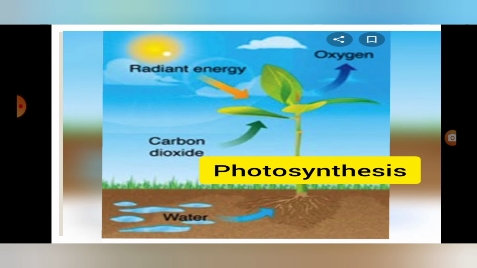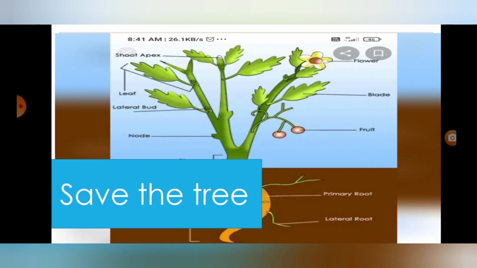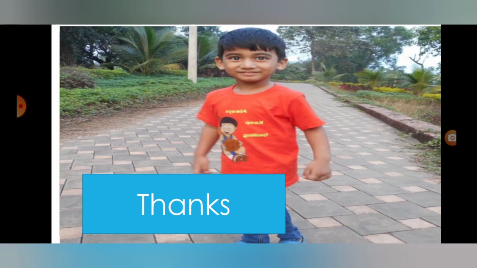Plants take carbon dioxide and radiant energy from the sun and give out oxygen. So plants are important for us. It's called photosynthesis. Save the tree, save the nature. Thank you.